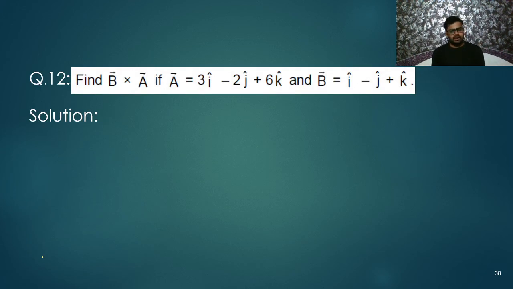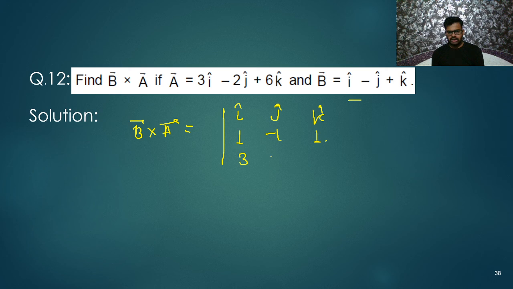B cross A. Okay. So we need to find B cross A in this question. So how to do it? So I'm writing here B cross A. Let us solve it. So here I'm writing i cap, j cap, and k cap. Next, what you will do? You will write B first. Because B cross A, so I need to write B here. Next, cross A. So A will be in third row. So that is how much? 3 minus 2, 6.